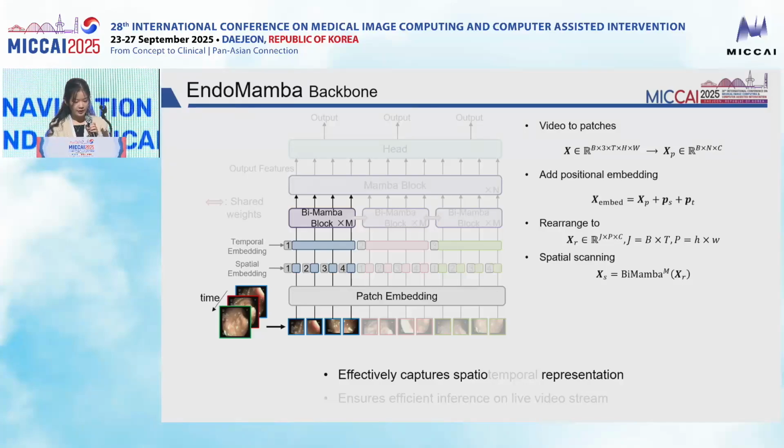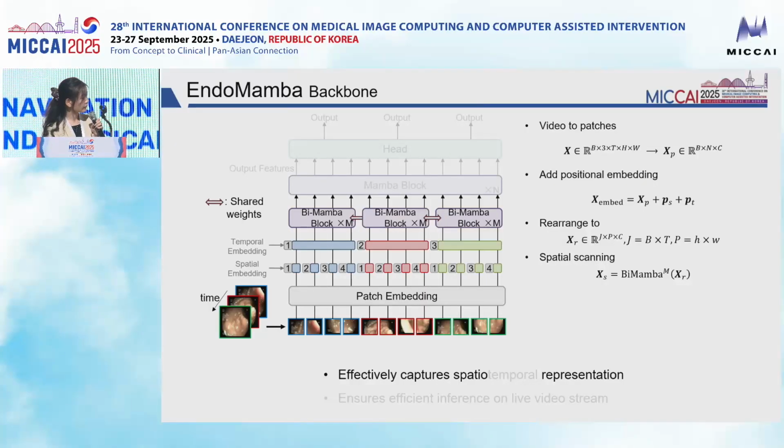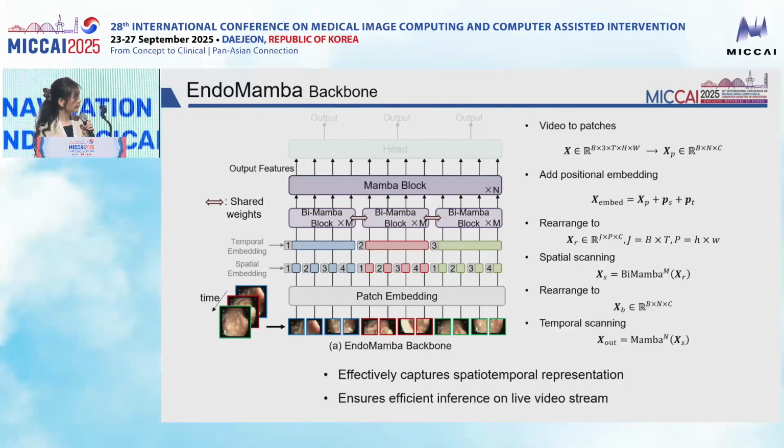To effectively capture spatial representation within each frame, EndoMamba performs bidirectional scanning across image patches. This allows the model to aggregate information from all directions, similar to having full spatial attention, but in a more efficient way. While the diagram shows Bi-Mamba blocks applied to each frame separately, in practice, we simply rearrange patches and process them in one forward pass, making the computation more efficient. After spatial modeling, the tokens are rearranged back to their frame-wise structure. These are then passed into Mamba blocks that perform causal temporal scanning across frames. This step captures the temporal evolution of surgical scenes.